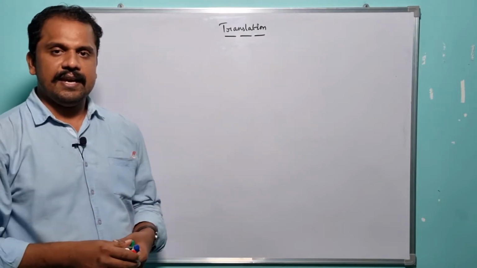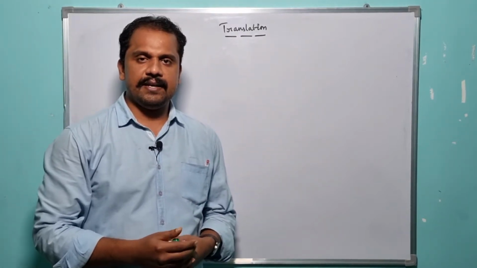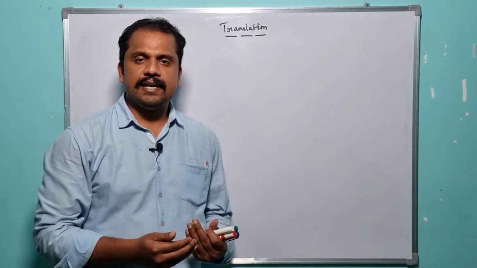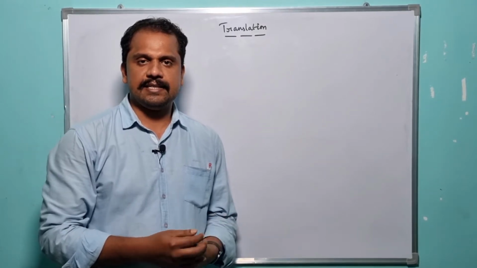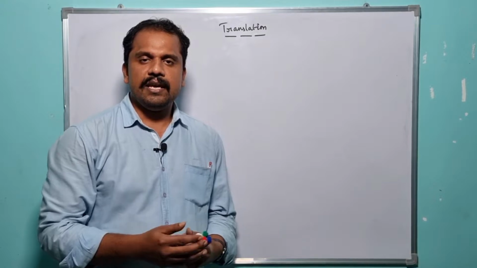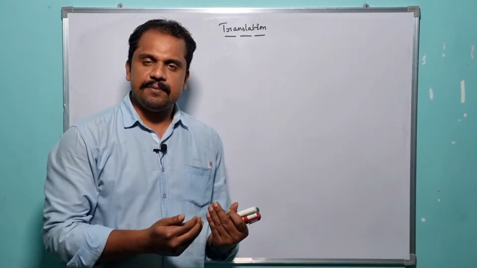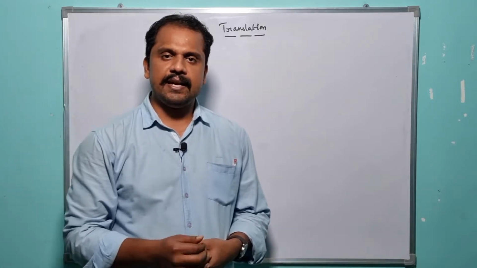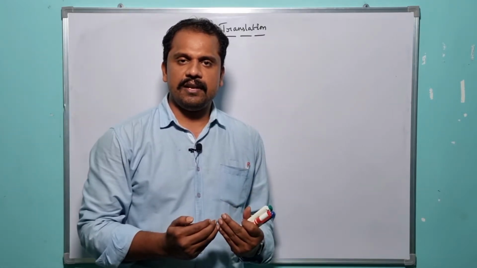So here, at first we should have a basic idea regarding the translation mechanism or the translation process. What exactly is the translation mechanism? Before studying it in detail, at first we should have a basic idea regarding the central dogma of molecular biology.